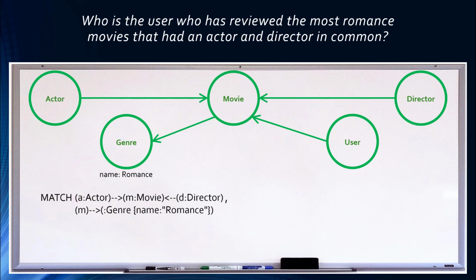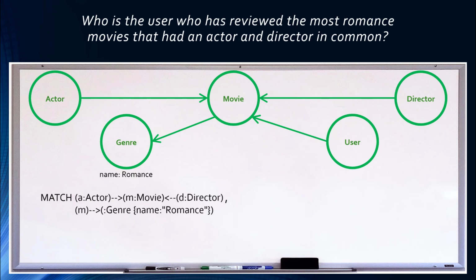Based on the schema, the only relationship between movie and genre nodes is the in-genre relationship, which points from a movie node to the genre node, so we will add that as our second path. Since this is the only possible type of relationship that could occur between these two types of nodes, we will again omit the relationship type from the query.